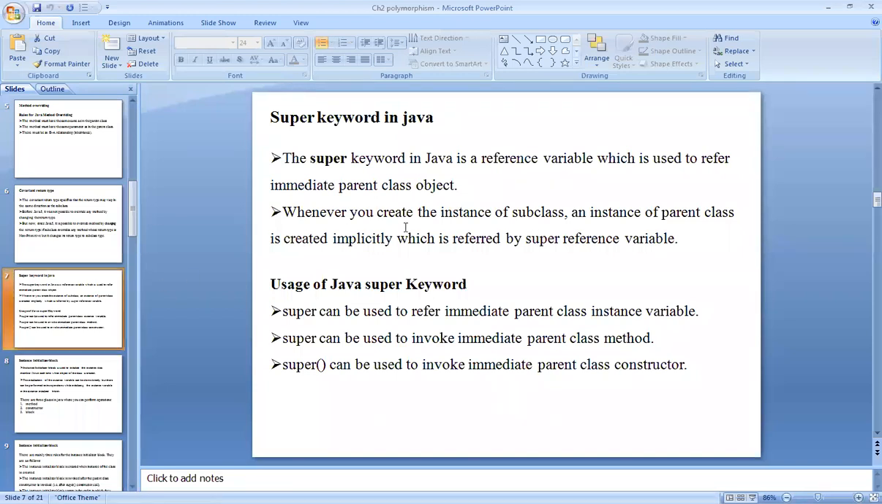Now, we have completed the this keyword, right? In the same fashion, we have one more keyword in Java, that is the super keyword. Many keywords are available. We are seeing them one by one.